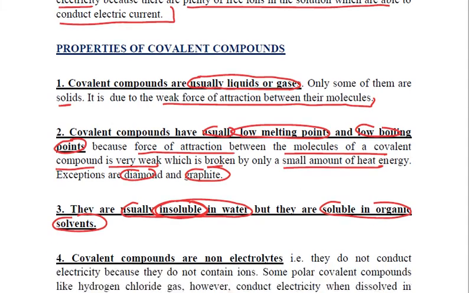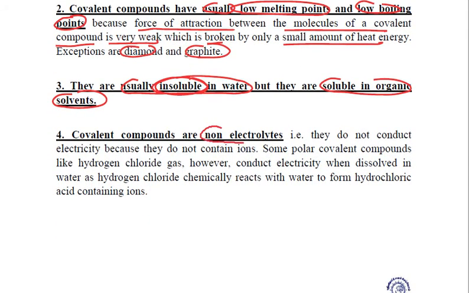And these covalent compounds are non-electrolytes. They will not conduct electricity. Why? Simply because they do not have ions. They are formed by the sharing of electrons, not by the losing or gaining of electrons. And because of the lack of ions, they will not conduct electricity.